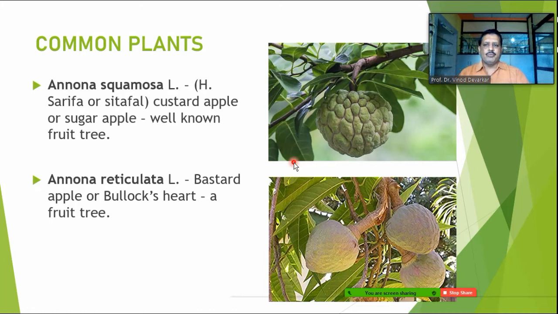When we talk about the common plants in this family, the Annona squamosa is most common in our region. It is commonly known as custard apple or the sugar apple, and it is a well known fruit tree. Now we can get these fruits in plenty in our region. Annona reticulata is also common in our region. It is the bastard apple or the bullock's heart. It is again a fruit tree. Annona squamosa in vernacular we call sitafal, and Annona reticulata we call ramphal. So both the plants are common in our region.